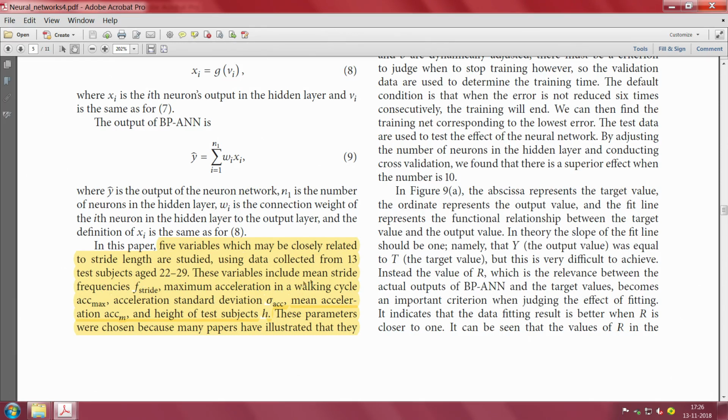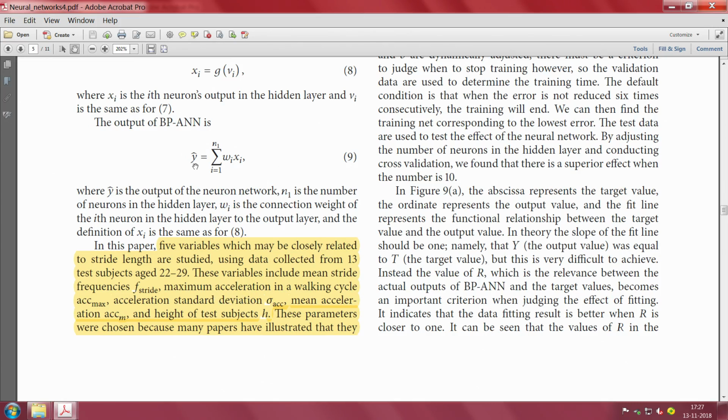These variables include mean stride frequency f stride, maximum acceleration in the walking cycle ACC max, acceleration standard deviation sigma ACC, mean acceleration ACCM, and height of the test subjects h. These are the xj's which are coming in from that expression that you see, and essentially they take these as inputs, train this model recursively and then come up with some output y hat.